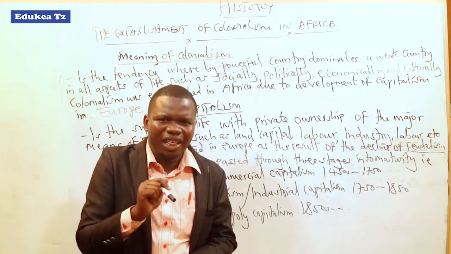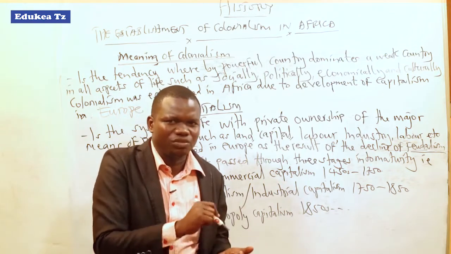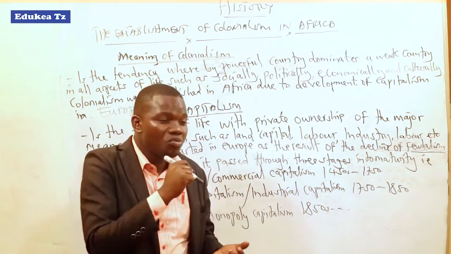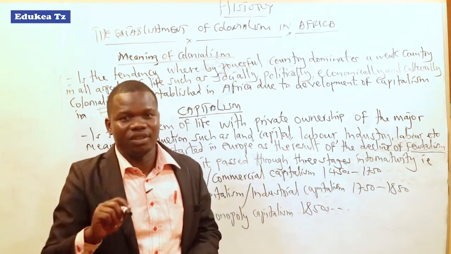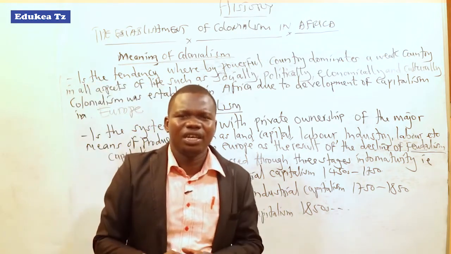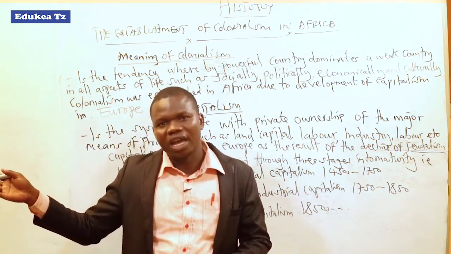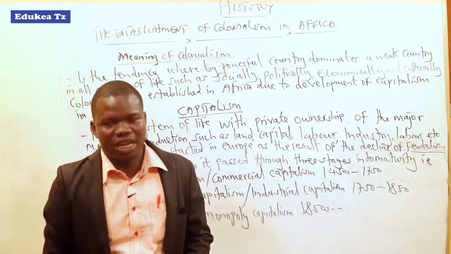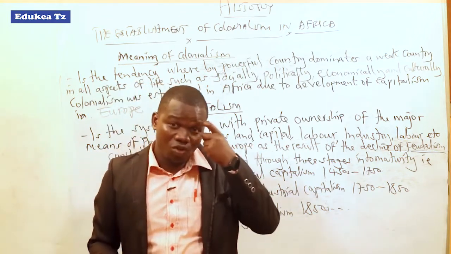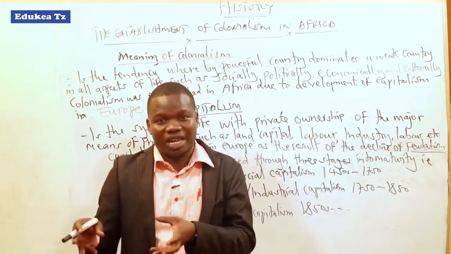After communalism, some made a transition to slavery, while others made a transition from communalism to feudalism. Slavery existed in some African societies, such as Egypt and most coastal states, where it was commonly practiced. So that is the history of African modes of production.